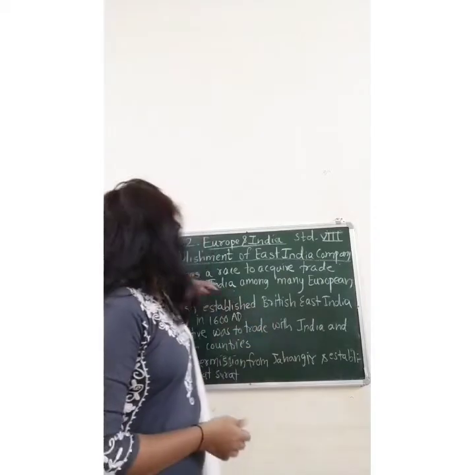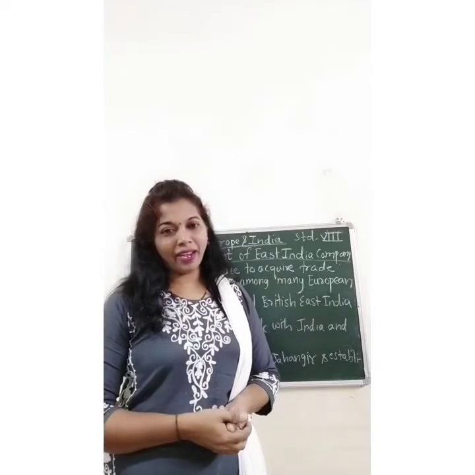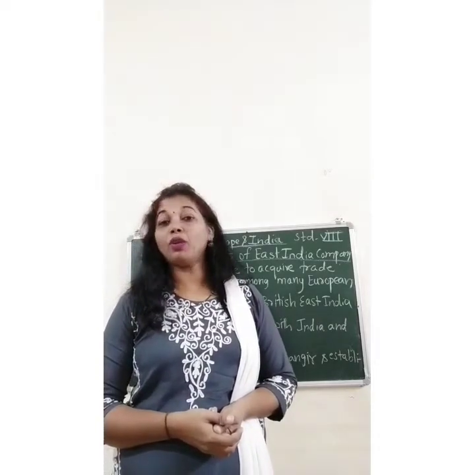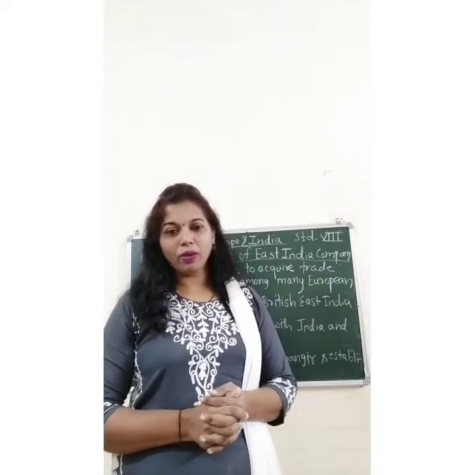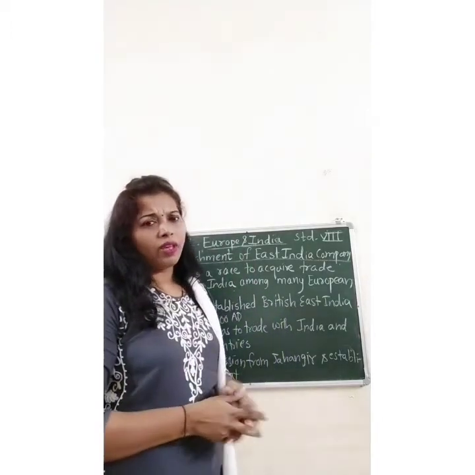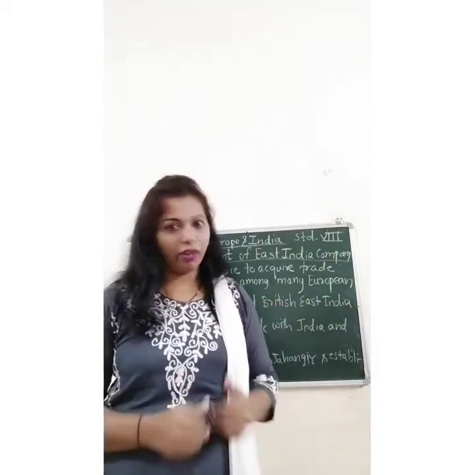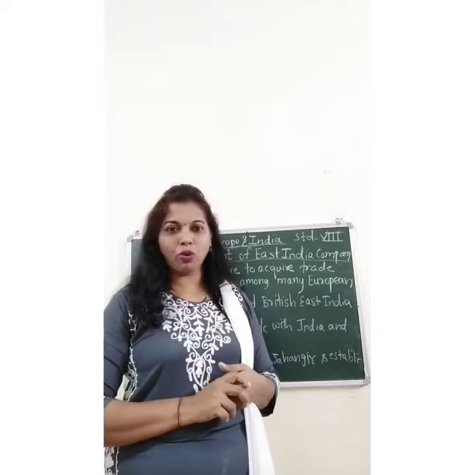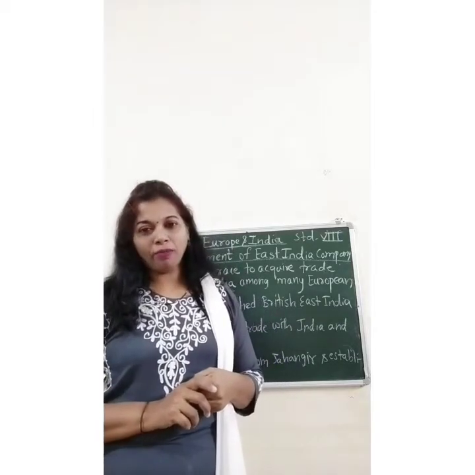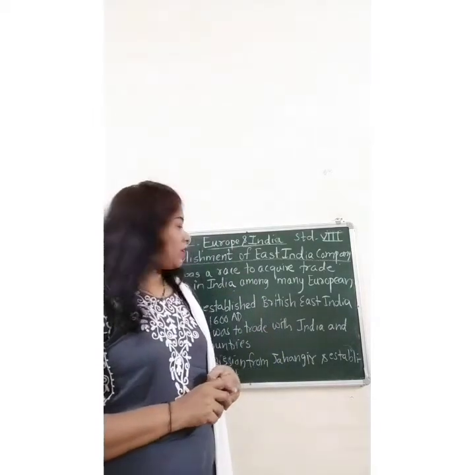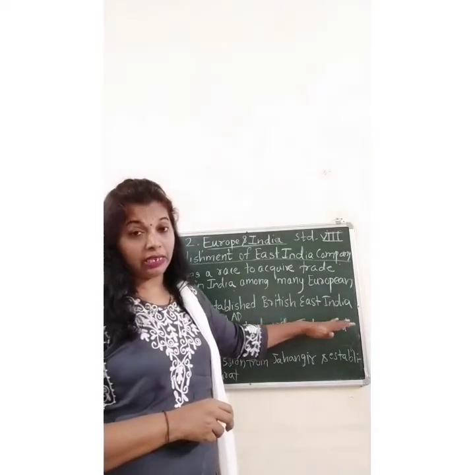Students, now the next point is the establishment of the East India Company. As in the earlier point, you have seen how the European countries came to India to do trading business, and even the rulers tried to give them protection so that they could do this business safely and earn profit. When these people were doing monopoly business, they thought it better to form an organization, and that organization was known as the East India Company. The East India Company was formed in the year 1600. You can note down this point in your notebook. That is called the British East India Company.